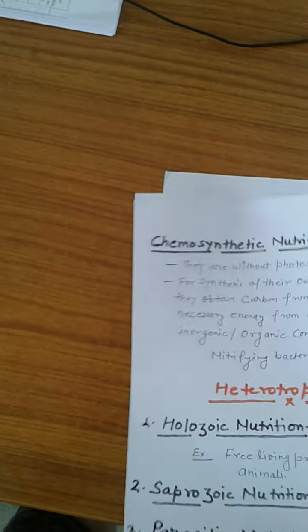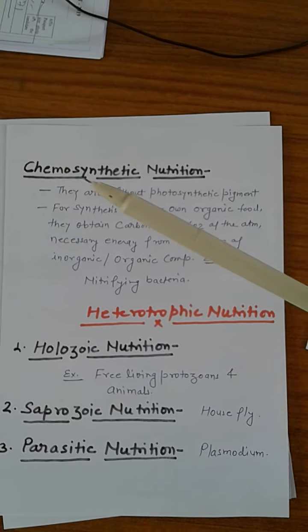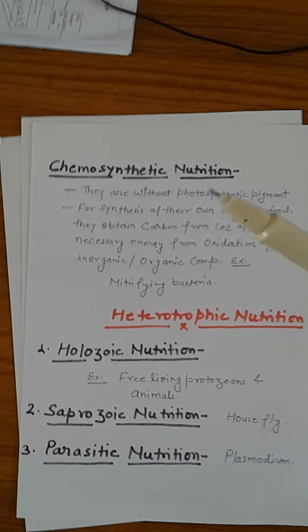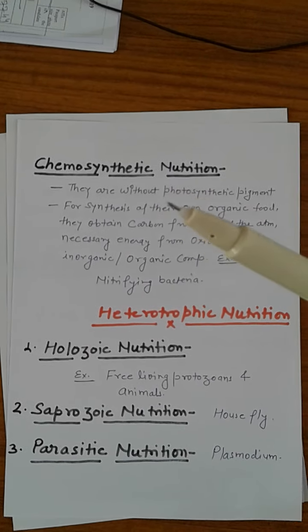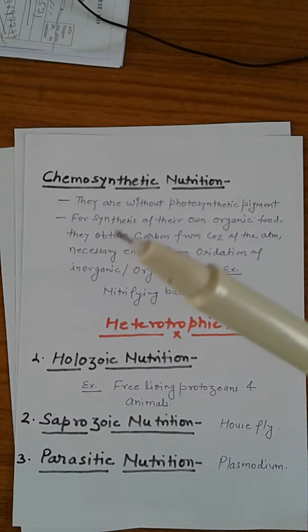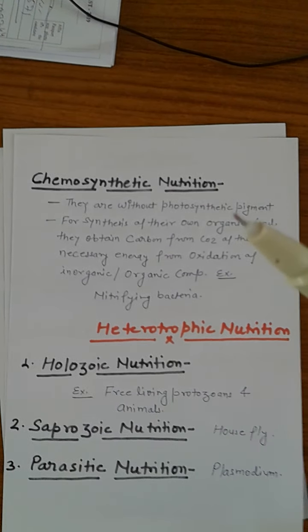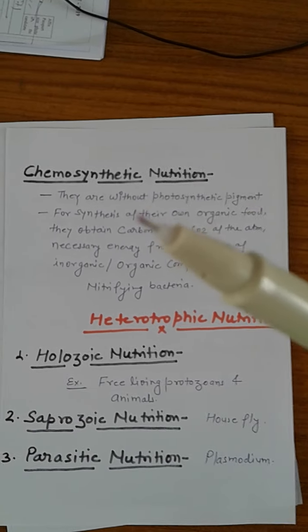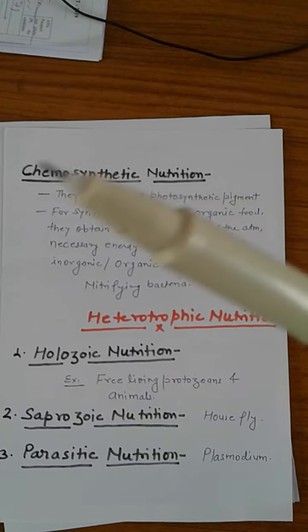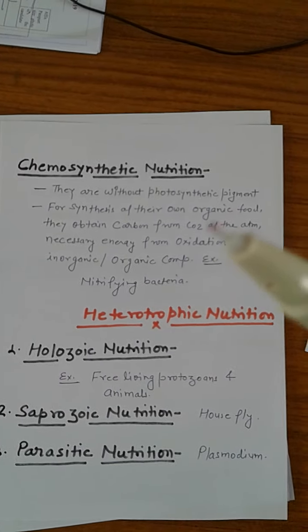Now, another example of nutrition is chemosynthetic nutrition. This type of nutrition is found in some bacteria. Chlorophyll is absent in these bacteria. When chlorophyll is absent, the bacteria perform chemosynthetic nutrition.